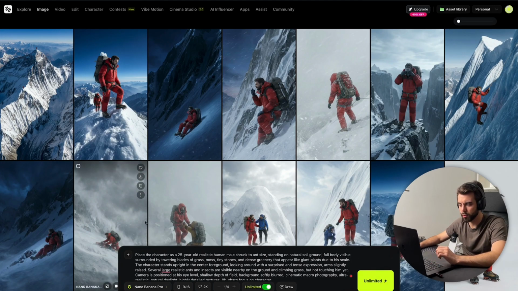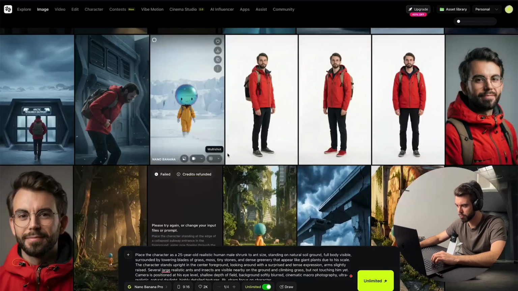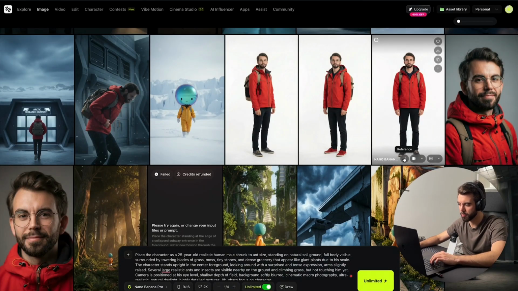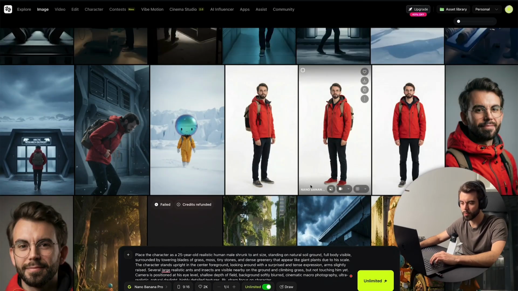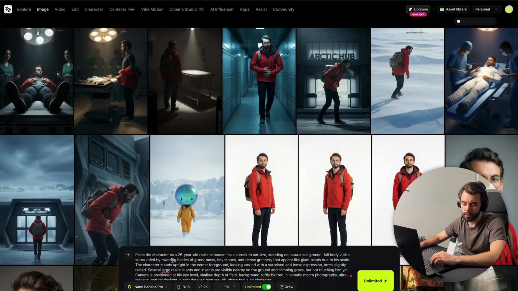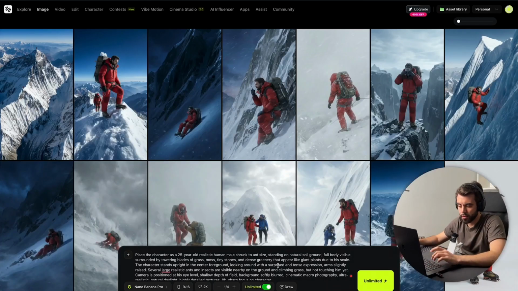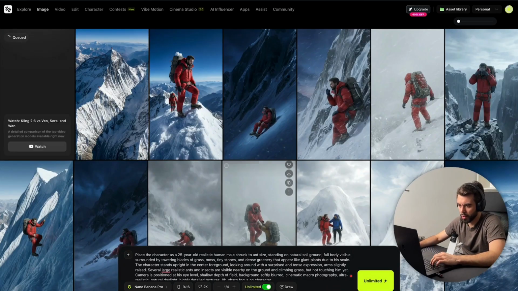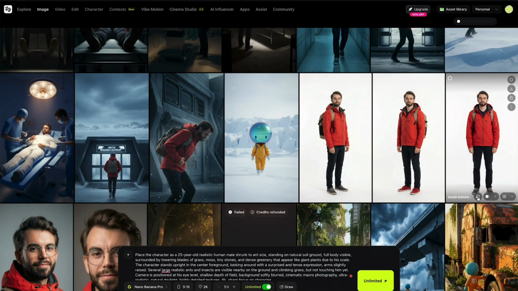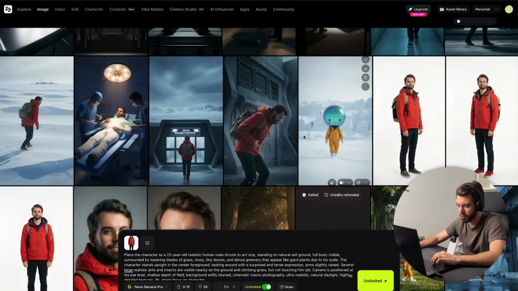And what we can actually do is, let's say we generate a character, and this is actually a picture of me. So for example, this is a character of me that I generated, and I can click here, for example, to use for reference, and then it will create me in the video, like it did here. But if we don't reference, it's just going to generate things from scratch. Let's go ahead and generate from scratch. I'm going to click generate, and then let's also do one with the reference of me. So I'm just going to click here, and then you can see the pop-up that we are referencing that image, and then click on generate as well.